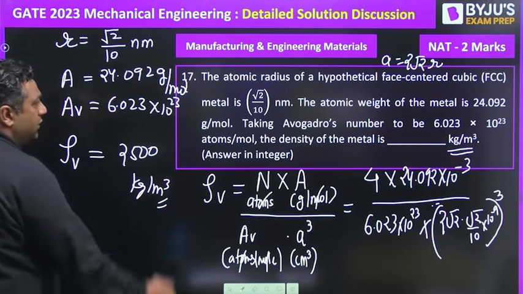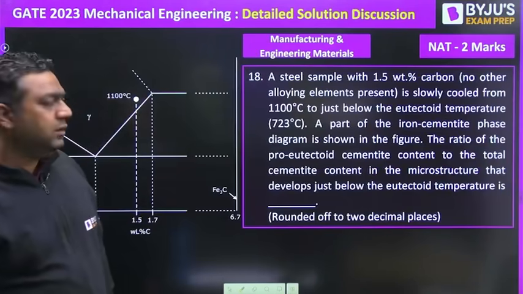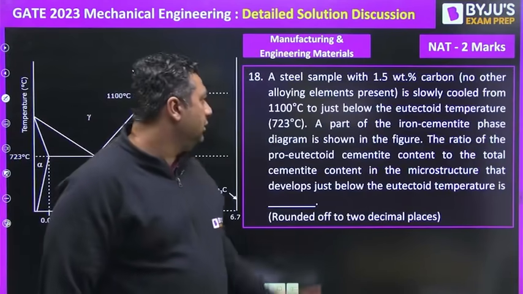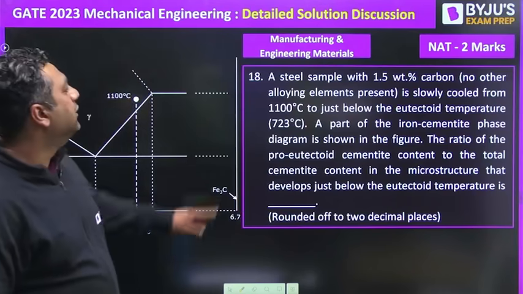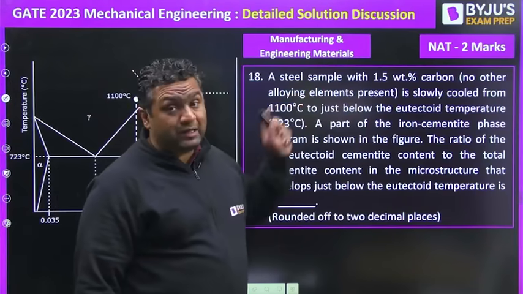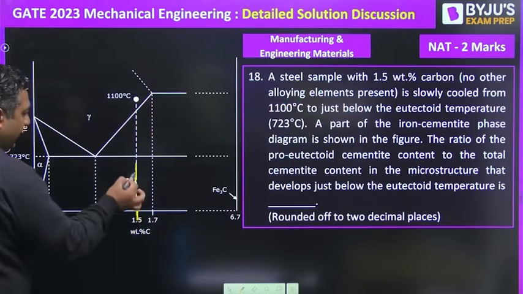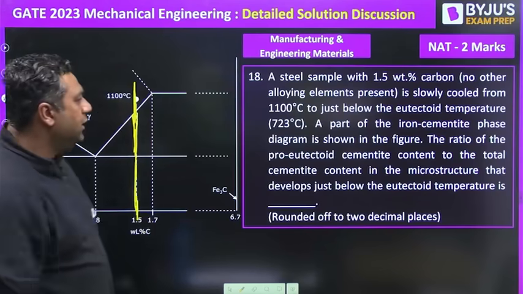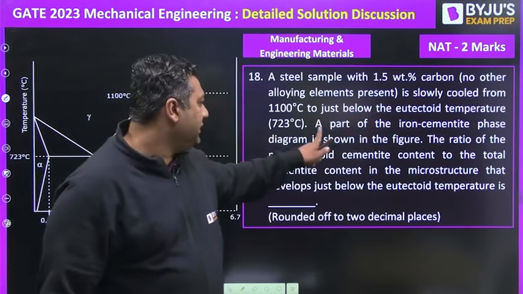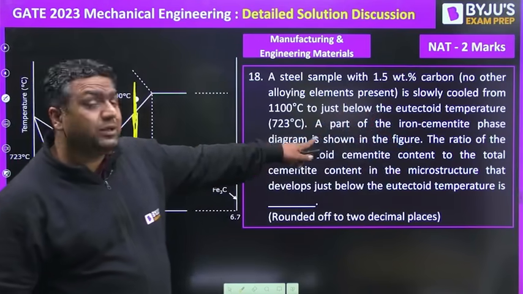So we got the answer for question 17. Let us see the next question, guys. It is question number 18, NAT for 2 marks. Once again from material science. A steel sample with 1.5% weight, so they have mentioned this 1.5% weight, at 1100 degrees Celsius. And they are also saying that a part of the iron cementite phase diagram is shown in the figure.